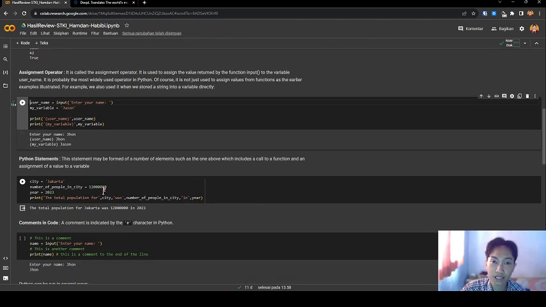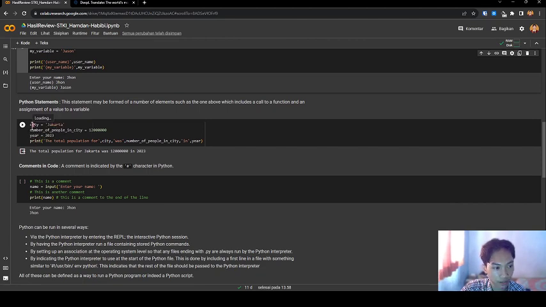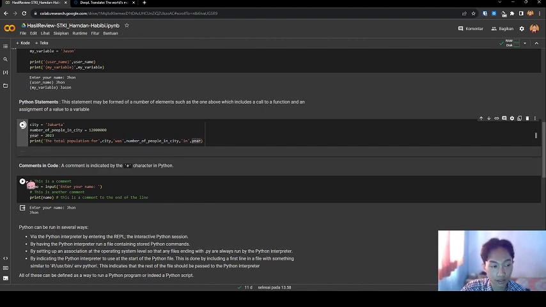Next, a Python statement. A statement may be formed of a number of elements, such as the one above, which includes a call to a function and an assignment of a value to a variable. Look at the programming code. The variable is city, assign the object, and I print the total population for the city with a number, city, in year. I run this code.